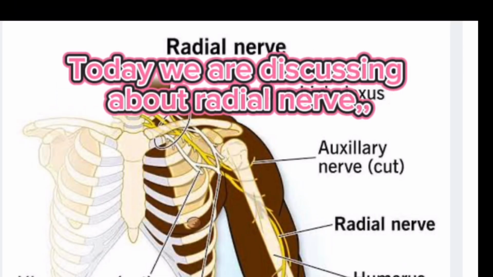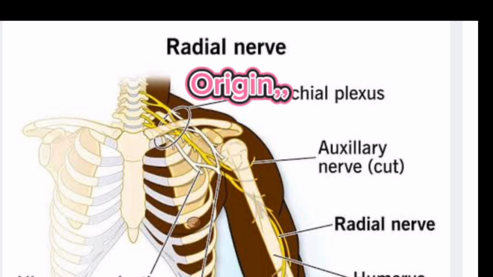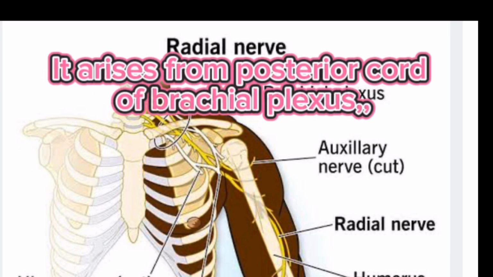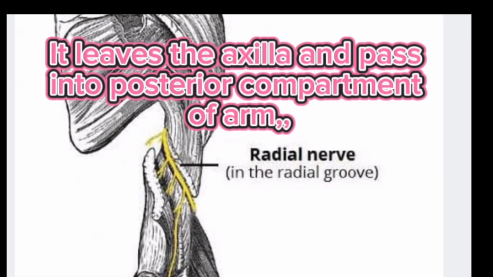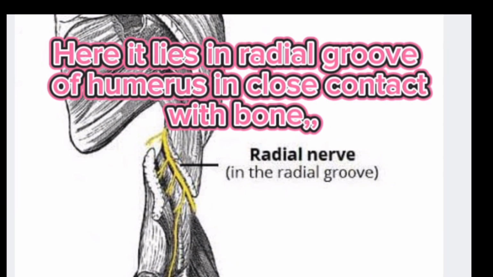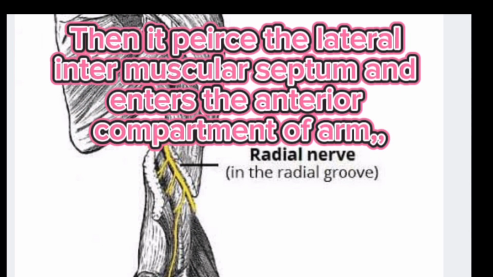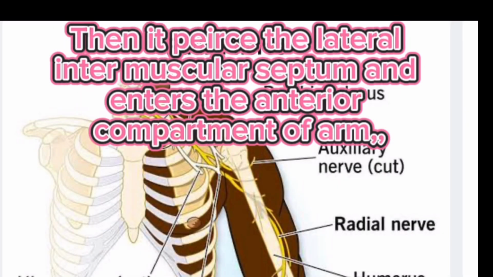Today we are discussing the radial nerve. Origin: it arises from the posterior brachial plexus. It leaves the axilla and passes into the posterior compartment of the arm. Here it lies in the radial groove of the humerus in close contact with the bone. Then it pierces the lateral intermuscular septum and enters the anterior compartment of the arm.